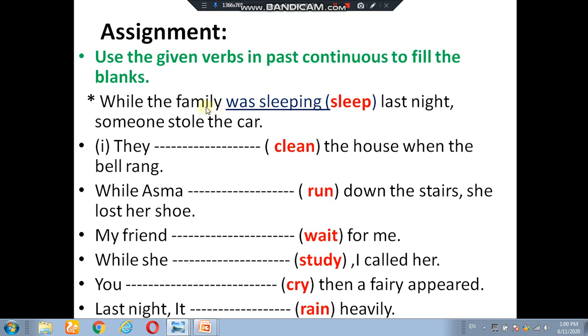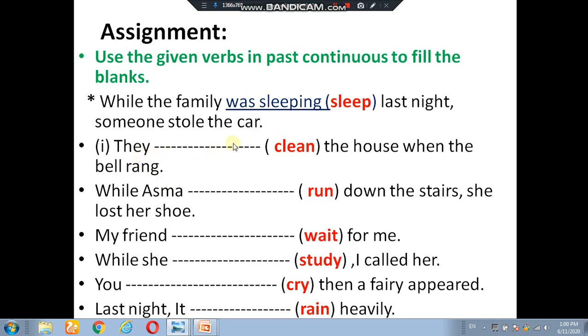Because we consider family as a single noun, for a single noun we use was, and for a plural noun we use were. So I have written: while the family was sleeping. Sleep changes into sleeping. This whole lesson is about the use of verbs with ing. We use ing verbs with is, am, are in present form and with was and were in past form. So in this lesson I am telling you the use of the ing verb with was and were.